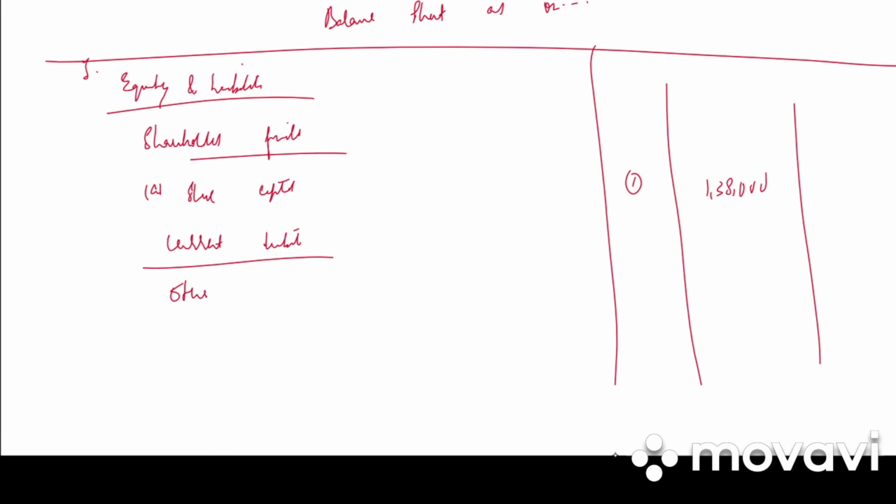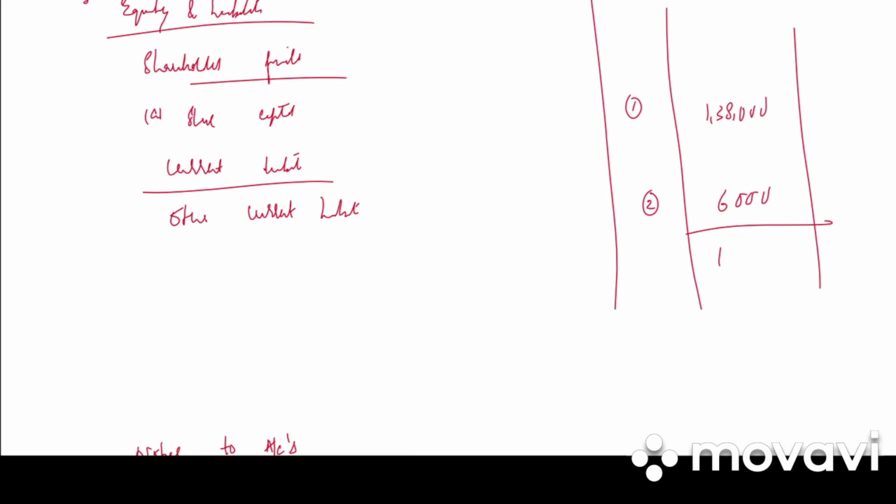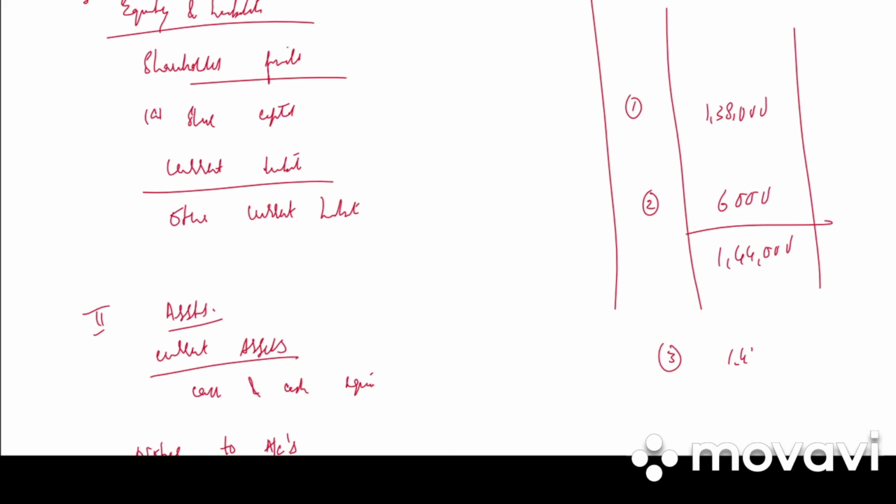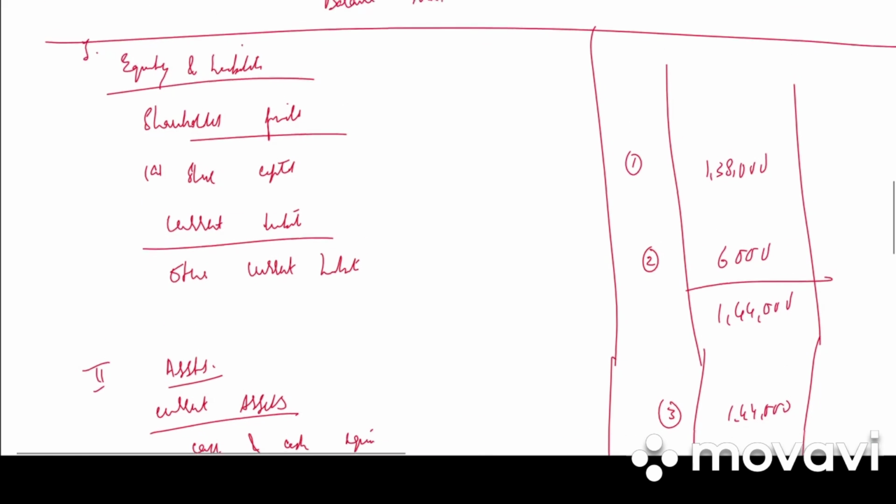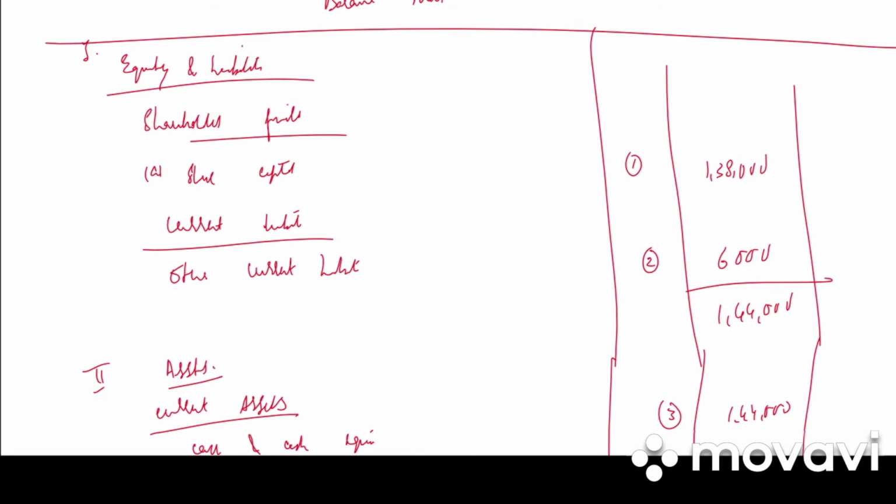Under that other current liabilities. Note number 2, 6,000. 1,44,000. Next second one we have assets. Under that current assets, cash and cash equivalents. Note number 3, 1,44,000. So our assets and liabilities are tallying, which means your problem is correct.